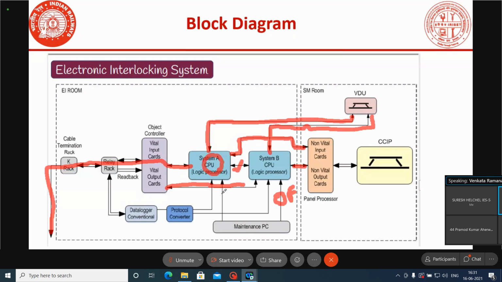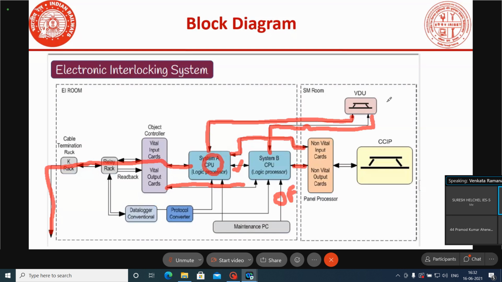B system is only reading the inputs, but the A system will read the inputs, process the data, and deliver the outputs. Only this system will be doing the job.